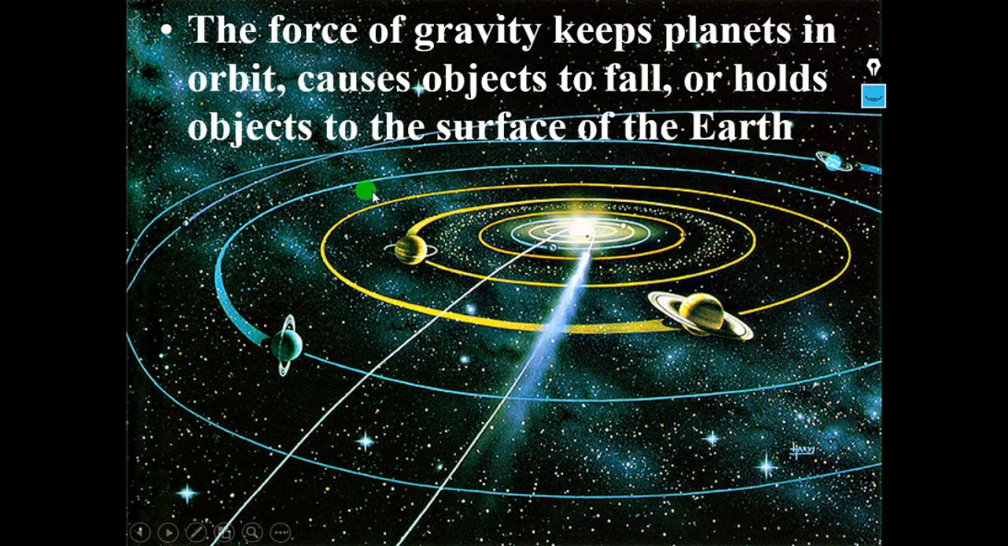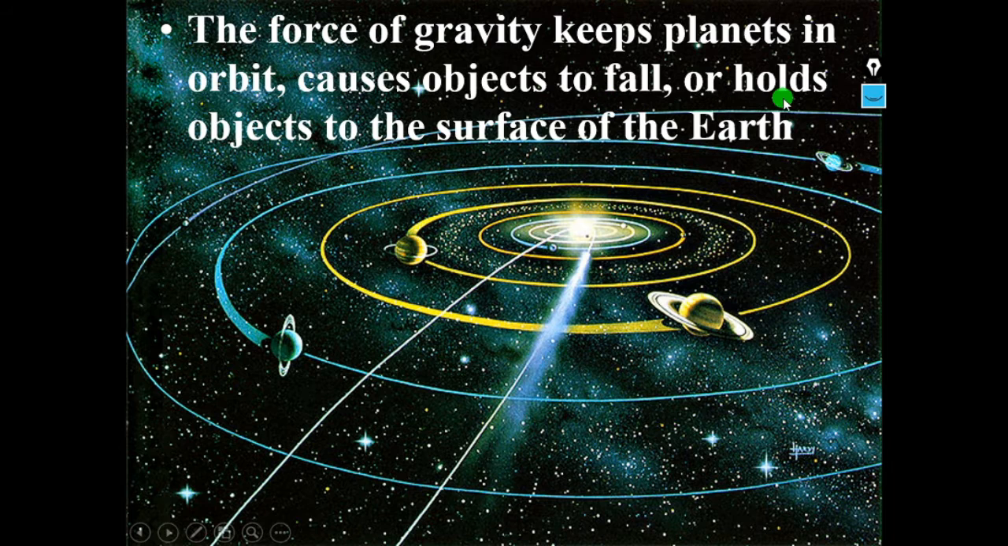So where is the force of gravity applied? The force of gravity keeps planets in their orbits, causes objects to fall, or holds objects to the surface of the earth. For example, if any object is thrown upward, let us say an apple or a stone, then what happens? After a few seconds, the object will reach the ground. This is happening because of the force of gravity of the earth, that is, the gravitational pull of the earth. This is an example of gravity causing objects to fall.